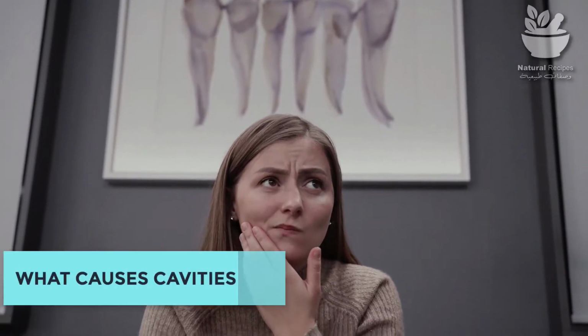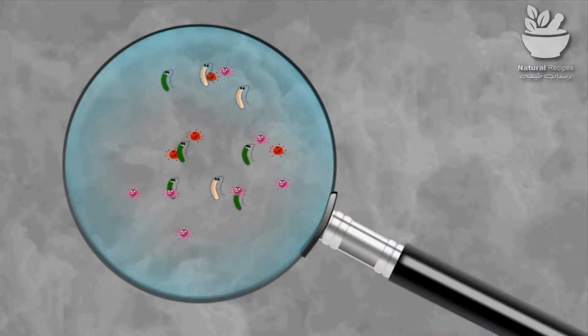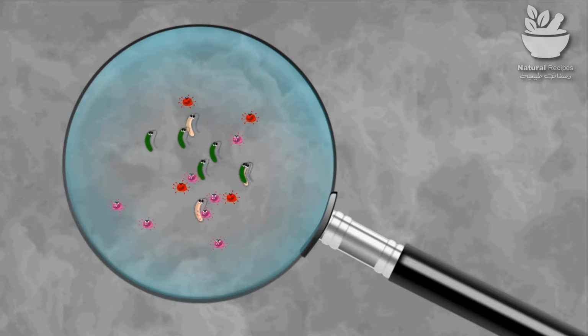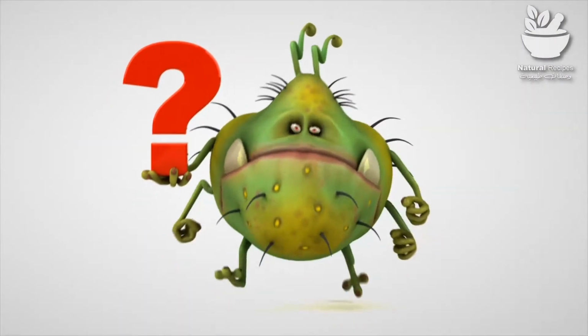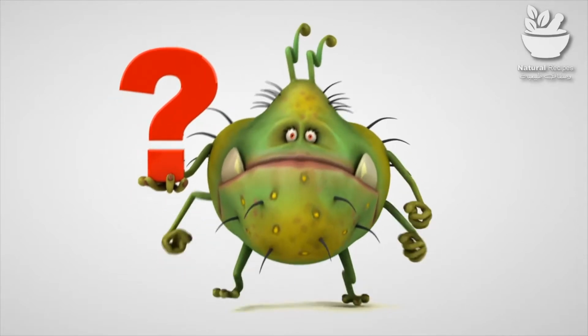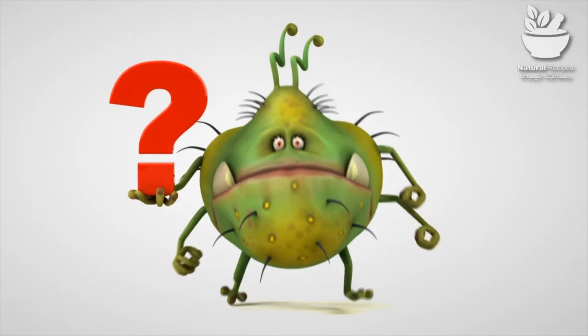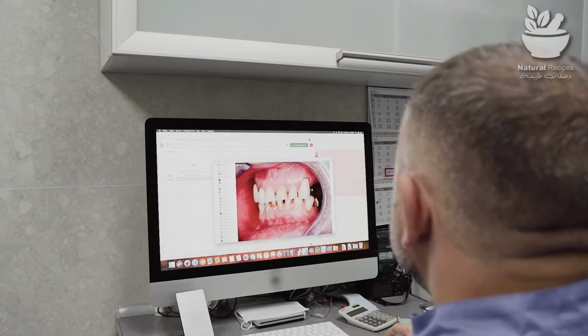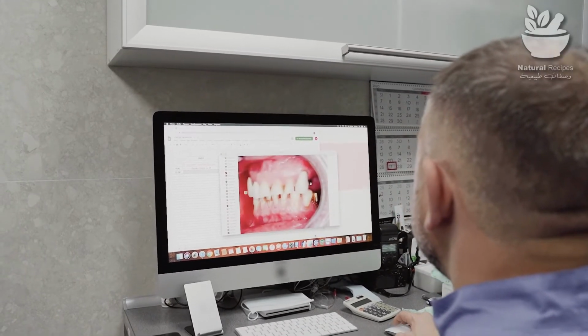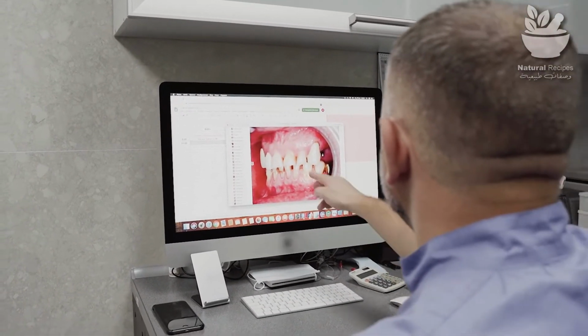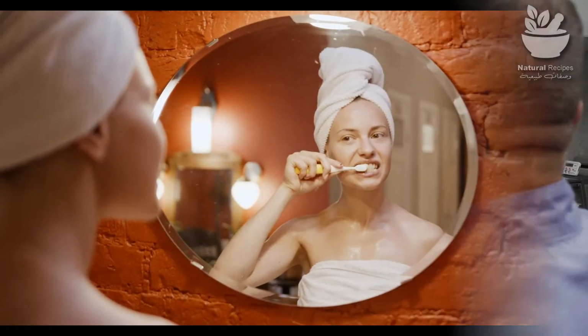What causes cavities? Dental cavities, or caries, are tiny holes in the hard surface of the teeth. They are caused by bacteria on the surface of teeth creating acid out of sugar. The most common culprit is a bacterium known as Streptococcus mutans. The bacteria form a sticky film known as plaque. The acids in plaque remove minerals from, demineralize, your enamel, a coating of the teeth made mostly of calcium.